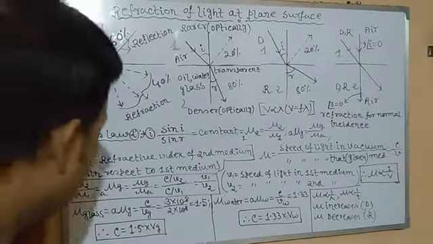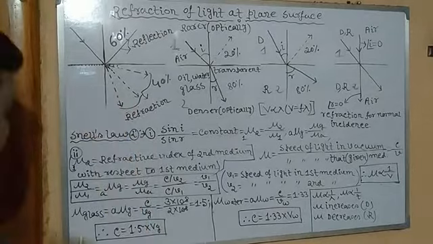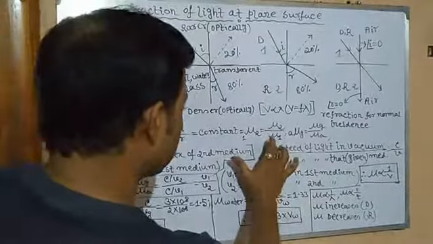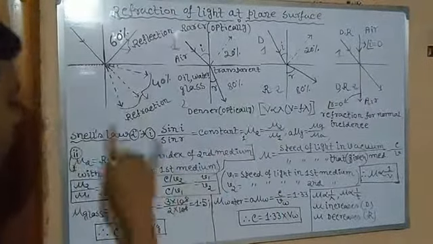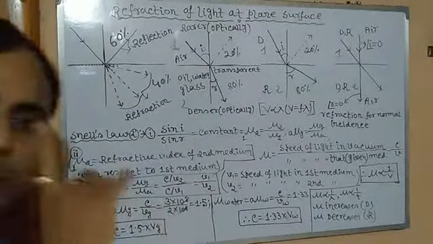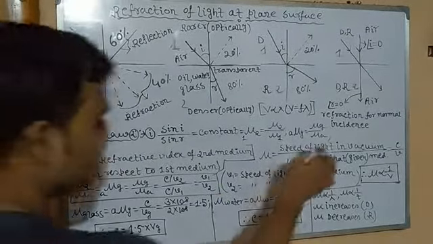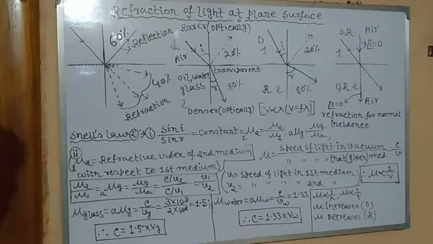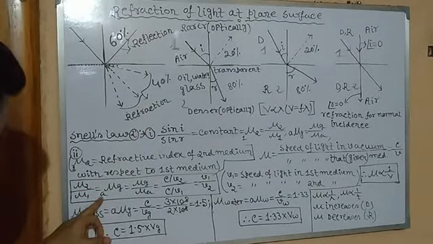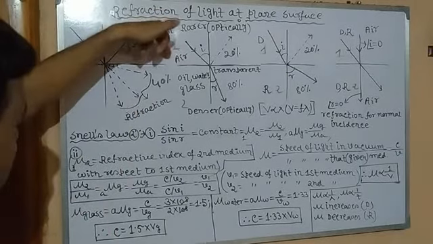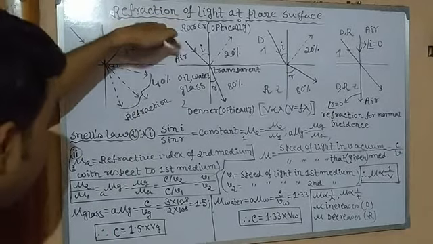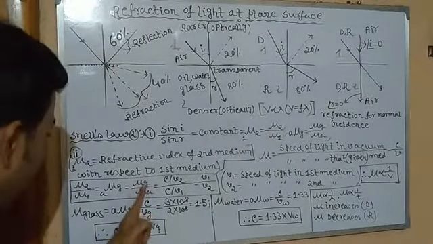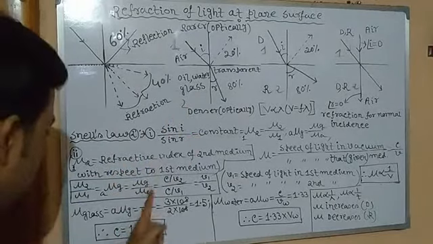Now we will try to find out another form of mu. How can we express mu? According to Snell's law, it is sin I by sin A. That is one form of expression. Another form, taking the help of C by V. You can see, mu 2 by mu 1 equals A mu G, since A is air and G is glass. We are considering this diagram: air was the first medium, glass is the second medium. Just compare with this, very easy, 1 mu 2. Yes, glass is the second medium.